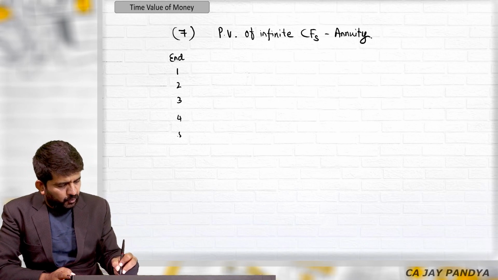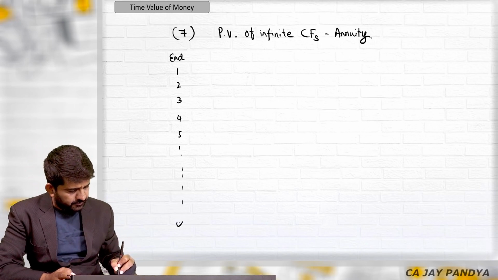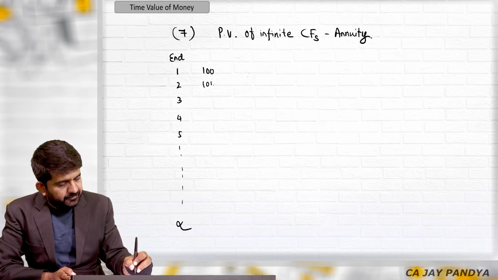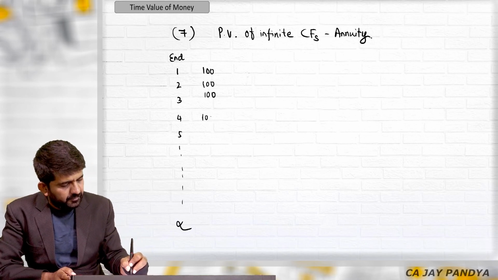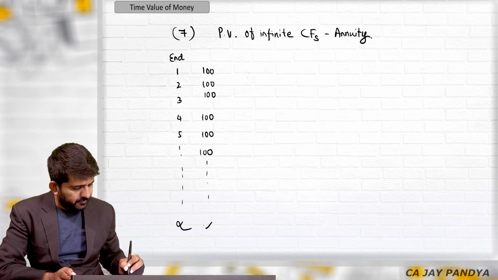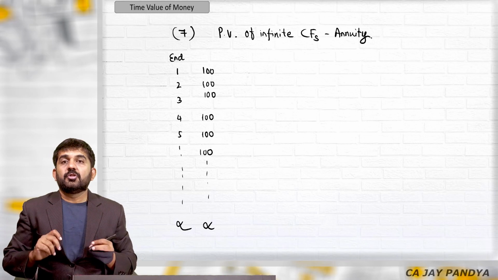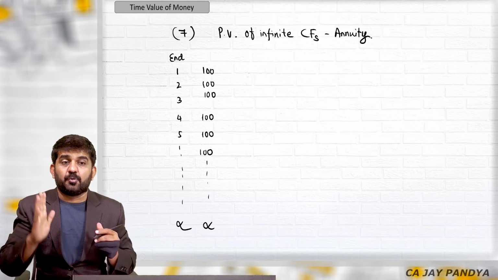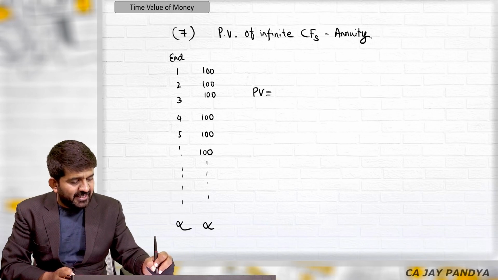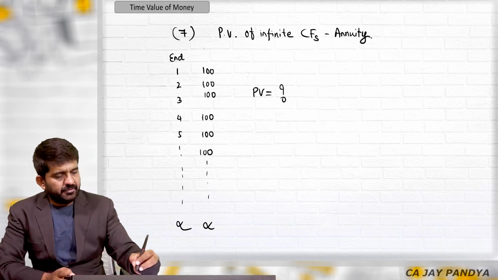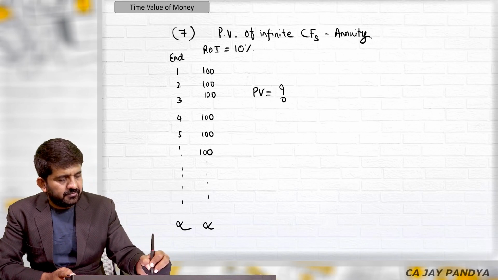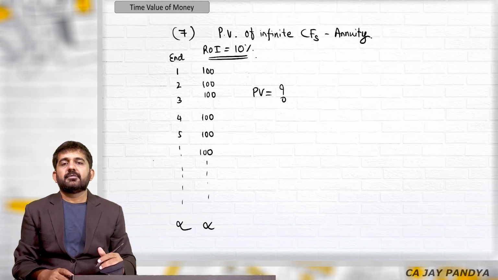Second, third, fourth, fifth, up till infinite period of time, the cash flows or the amount is 100 rupees. What is the present value of this amount if rate of interest is 10%?